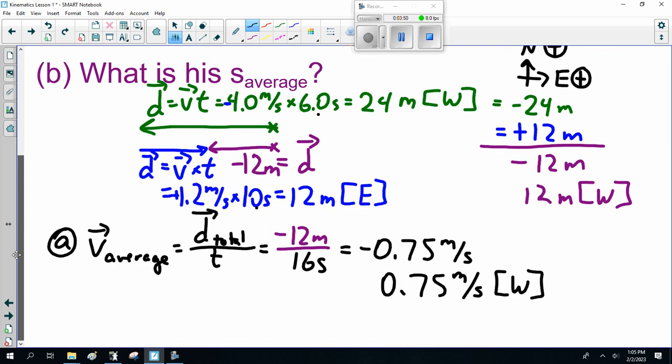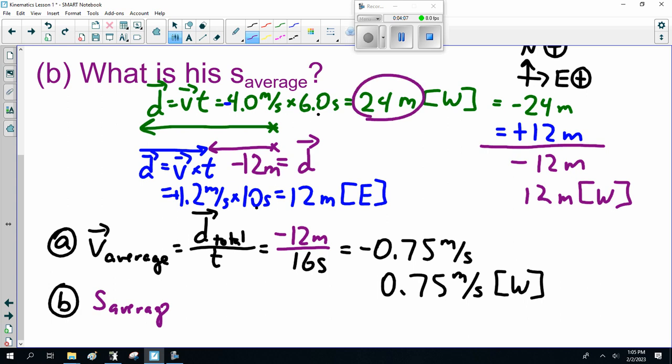Now, just checking the numbers. I also have to calculate his speed. Well, his speed is how far he traveled: 24 meters and another 12 meters, which is 12 plus 24.